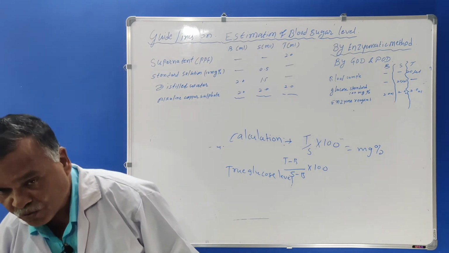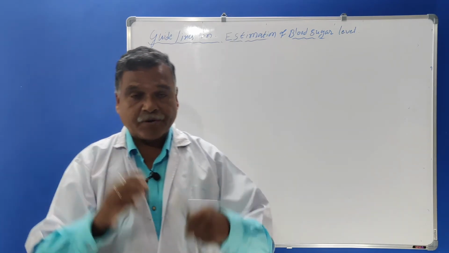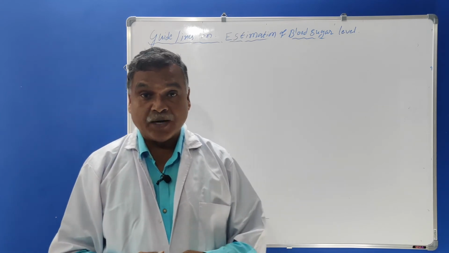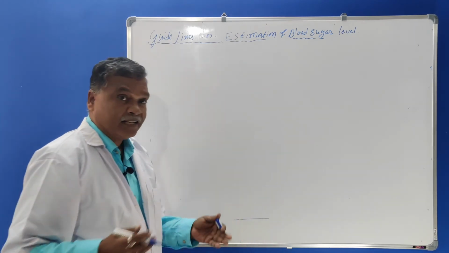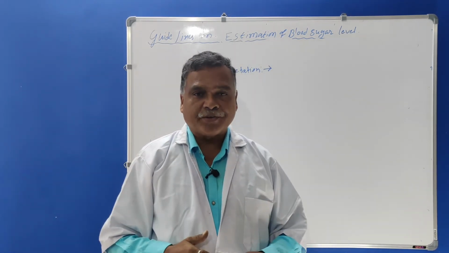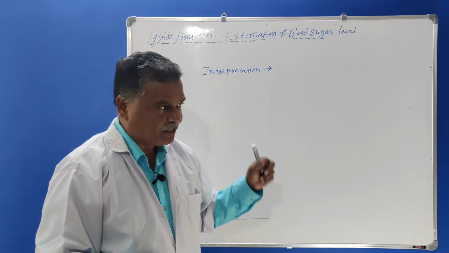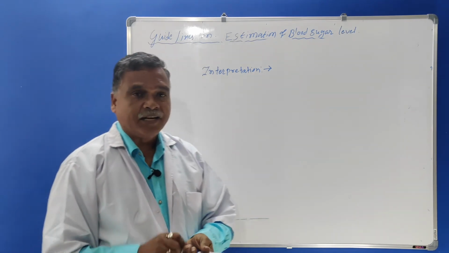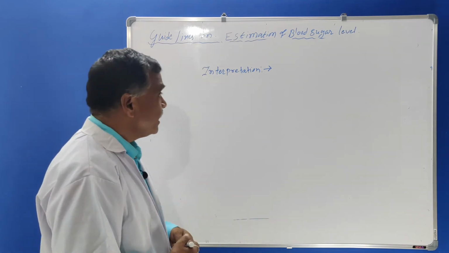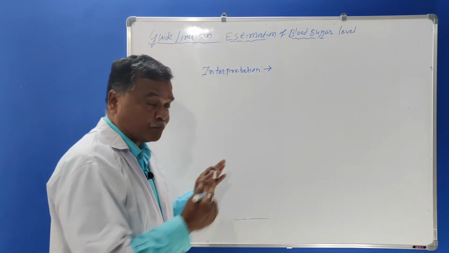Now from the point of view of the Viva, interpretation is a must here. If an examiner asks you about the interpretation of blood sugar estimation, you have to answer properly. Interpretation means in which diseases blood sugar level increases and in which diseases it decreases. From the point of view of the Viva, this is very important. So here are some diseases in which the blood sugar level increases, that I will explain to you.